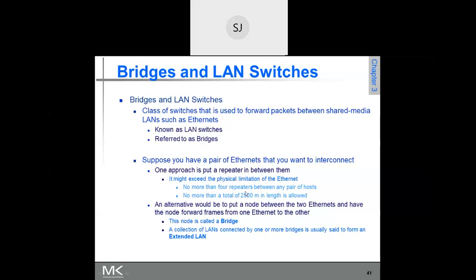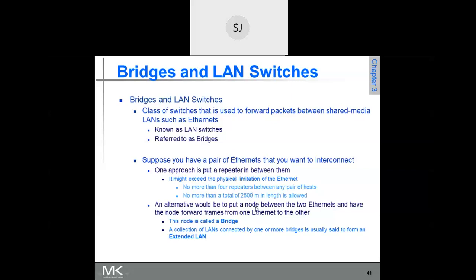So this can be overcome. The problem is that the distance between two nodes cannot be more than 2.5 kilometers. If you are using a repeater, that can be overcome by using a bridge.